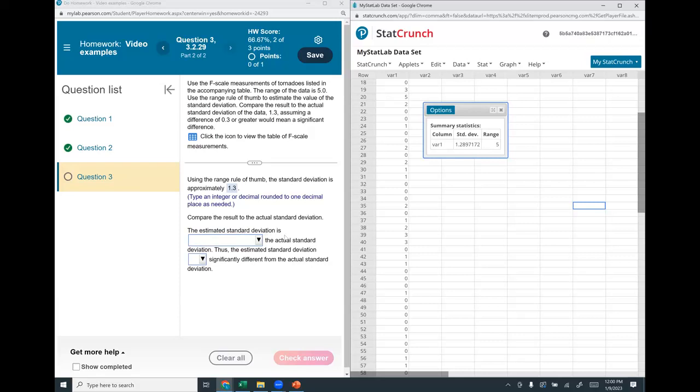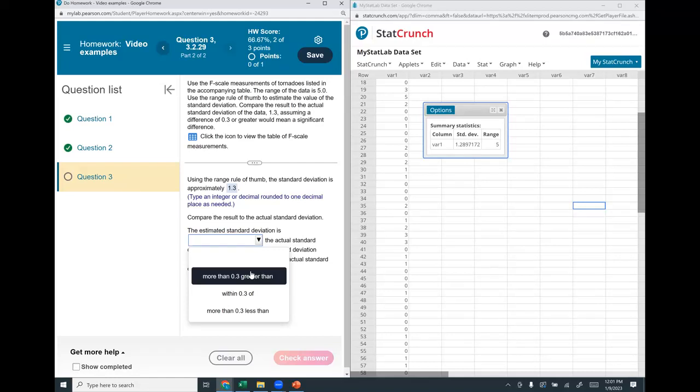So the estimated standard deviation, if I rounded to 1 decimal place, would be 1.3. So it is within 0.3 of the actual standard deviation.